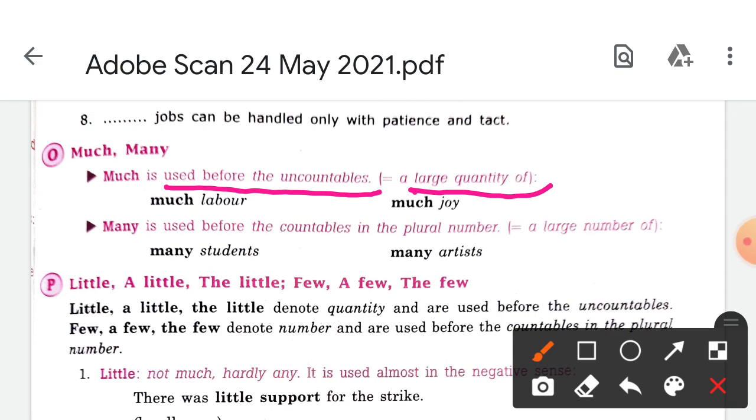Okay, so much labor, much joy. And many is used before countable in plural form. Many is used before the countable, which we can count 1, 3, 5, 7, and in this way. So that is many students, many artists. So this is the much and many difference. This is used for uncountable, and this is the countable.